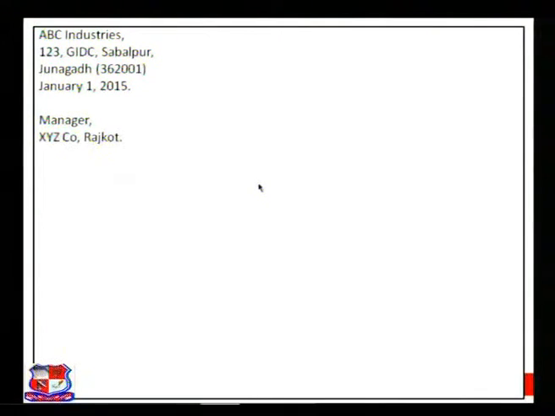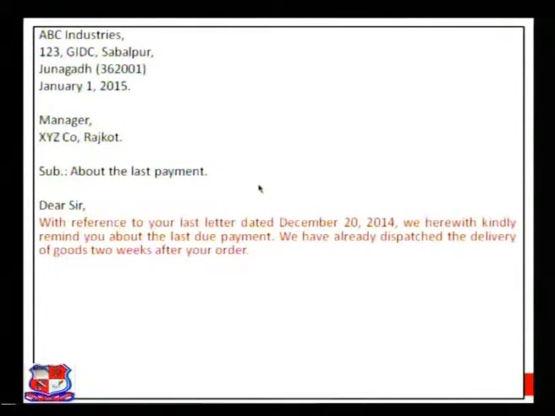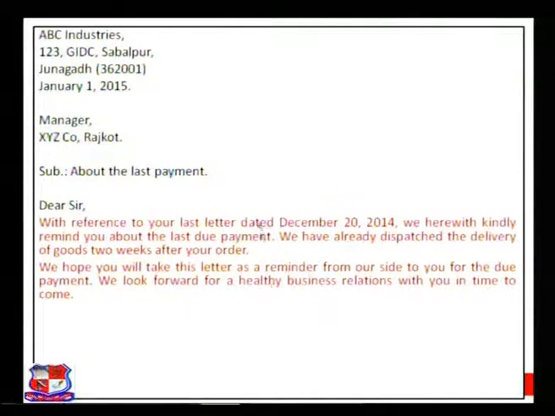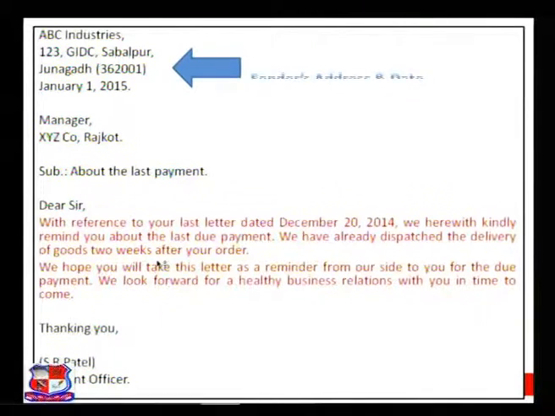Here is an example. The previous letter only, ABC Industries writing a letter to XYZ company. Till then we saw only the body of the letter. I have explained this particular part of a letter already. Then will come the complimentary clause, then the signature, S.R. Patel, and last the account officer, which is his designation. This is the identification, the sender's address and date, just to remind you so that you don't forget this structure.